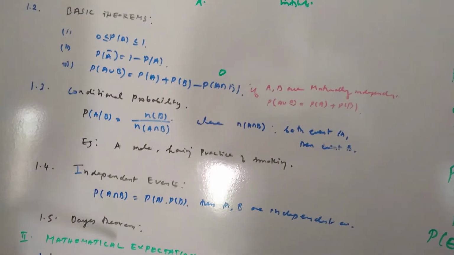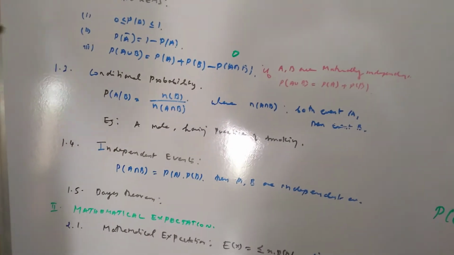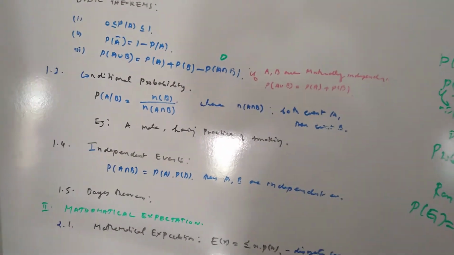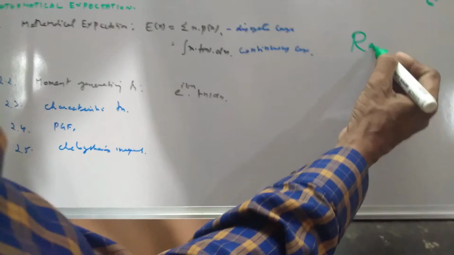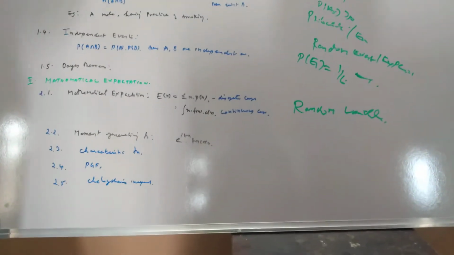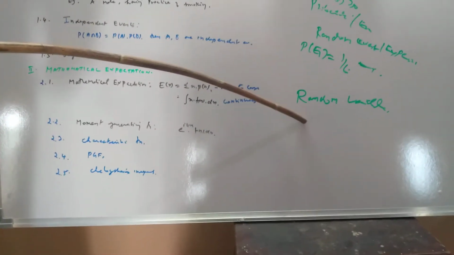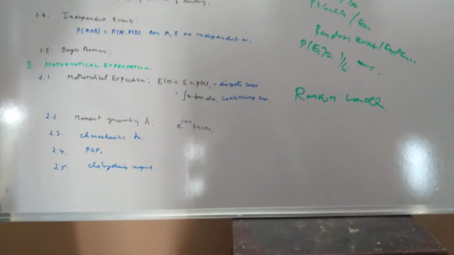Then, what do you mean by mathematical expectation? Before going to mathematical expectation, you have to discuss the random variable. What do you mean by a random variable? A random variable is a real number associated with all possible outcomes.